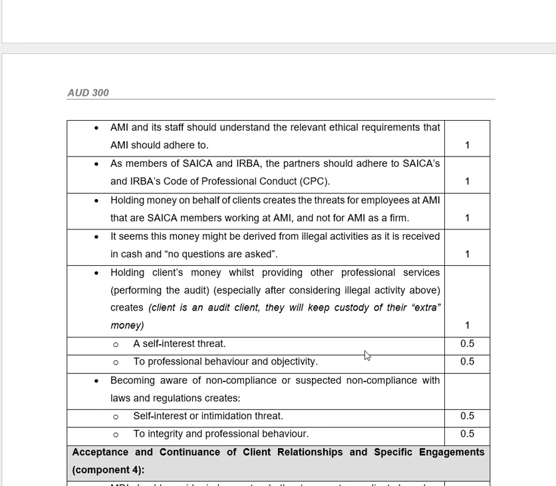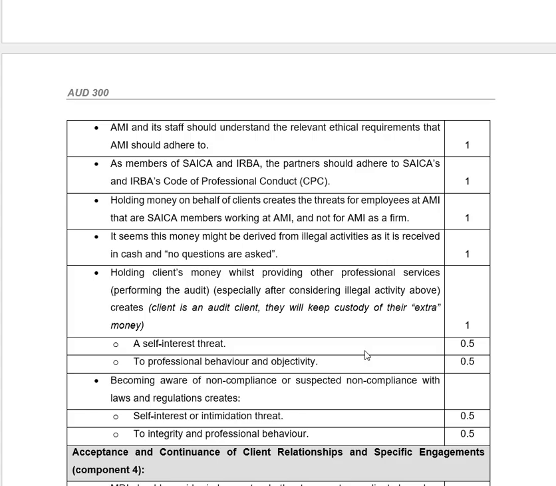Holding clients' money whilst providing other professional services, such as performing the audit service, especially after considering the illegal activities above, creates threats. The client is an audit client, and they will keep custody of the extra money. That will create self-interest threats to professional behavior and objectivity.